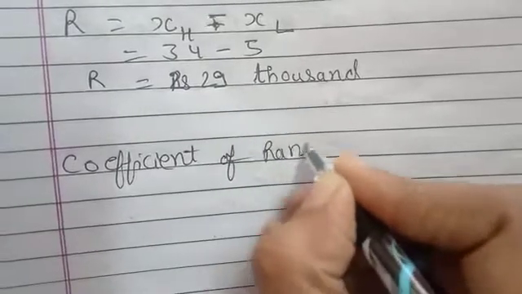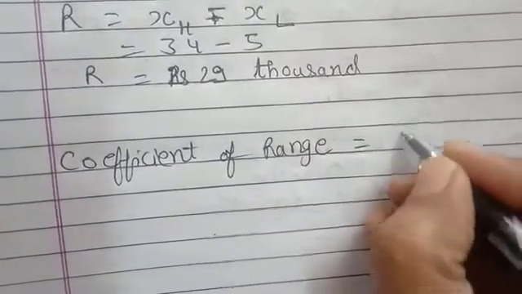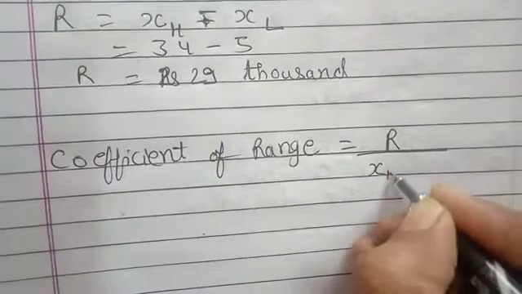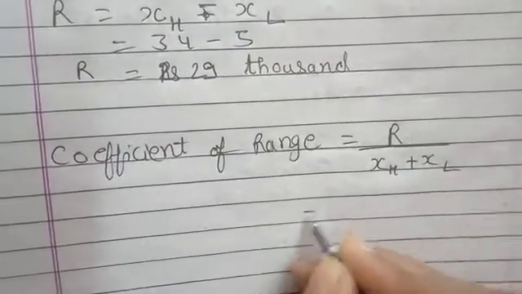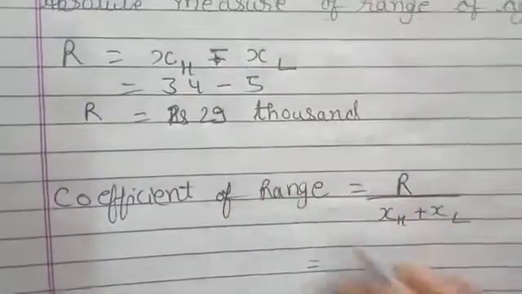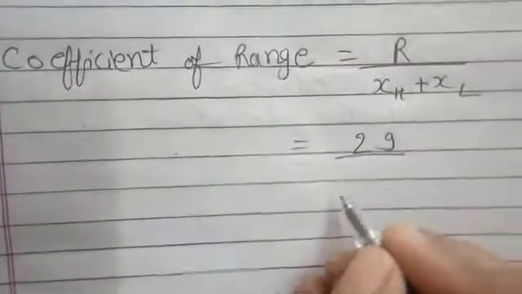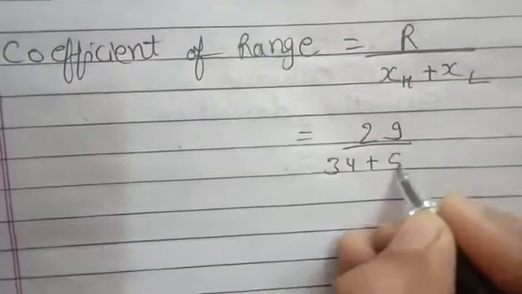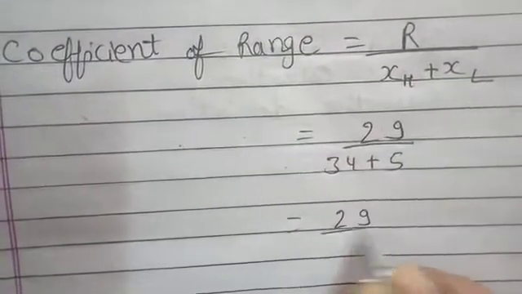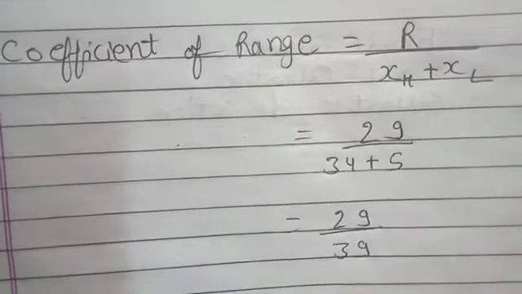Now coefficient of range formula is R upon XH plus XL. What is value of R? That is 29. XH plus XL, that is 34 plus 5. So 29 divided by 39.